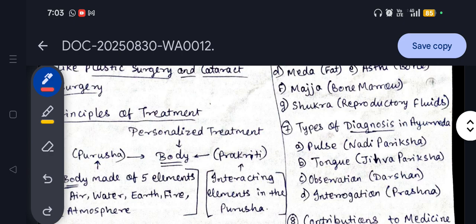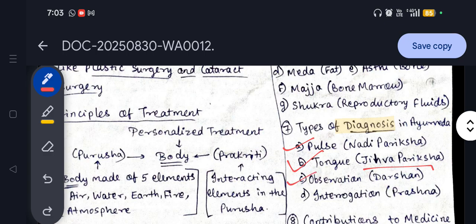When a doctor checks the patient's body, that process is known as diagnosis. In Ayurveda, the very general basic types of diagnosis, which are also done by modern doctors, are as follows. The first one is Nadi Pariksha, which means checking the pulse. Second is checking the tongue, which is known as Jivha Pariksha.